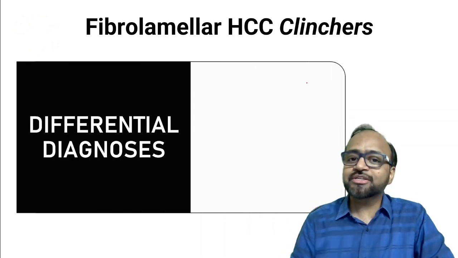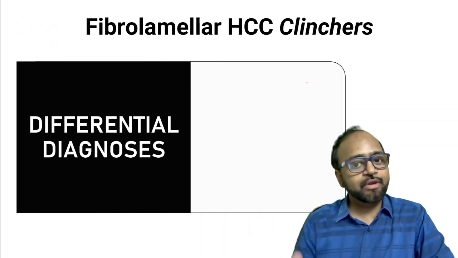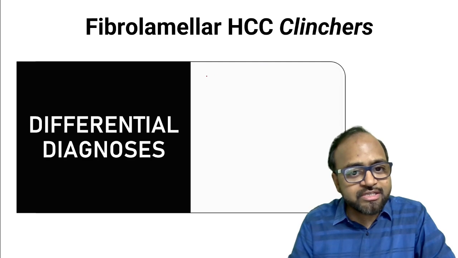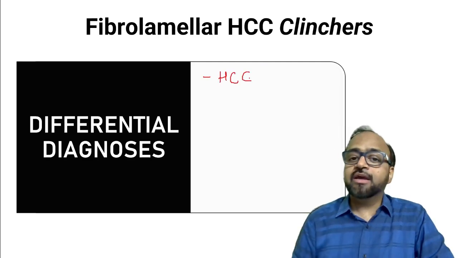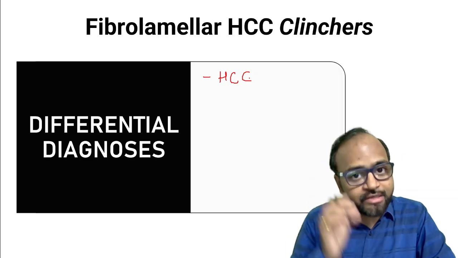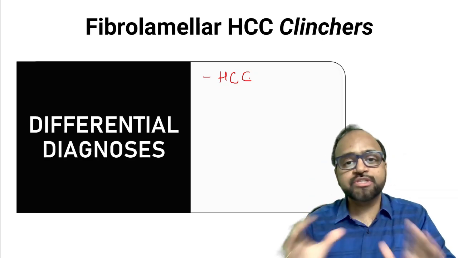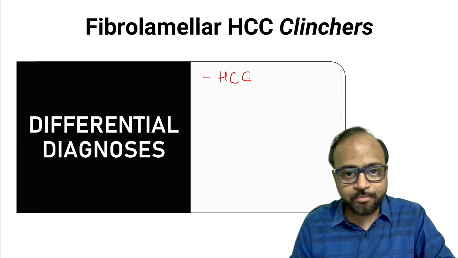Yes, now let us look at the differential diagnosis of fibrolamellar HCC. We've already discussed one, and that is hepatocellular carcinoma. We have done a detailed clinical distinction between HCC and the fibrolamellar variant.